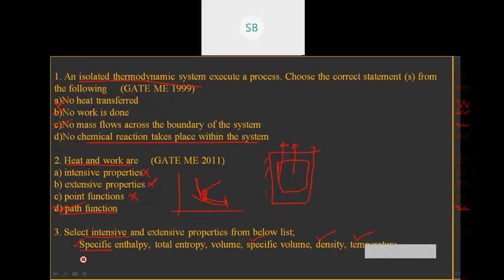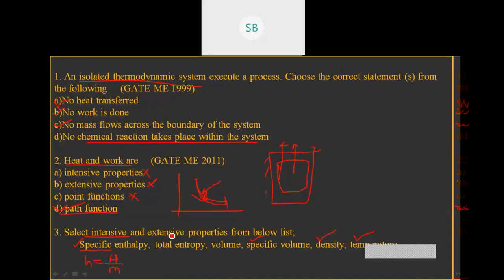Why is enthalpy an intensive property? Because it is specific. What is the formula for specific enthalpy? Specific enthalpy, denoted by small h, is equal to total enthalpy divided by mass of the system. That's why it is not dependent on mass, and so specific enthalpy is an intensive property.